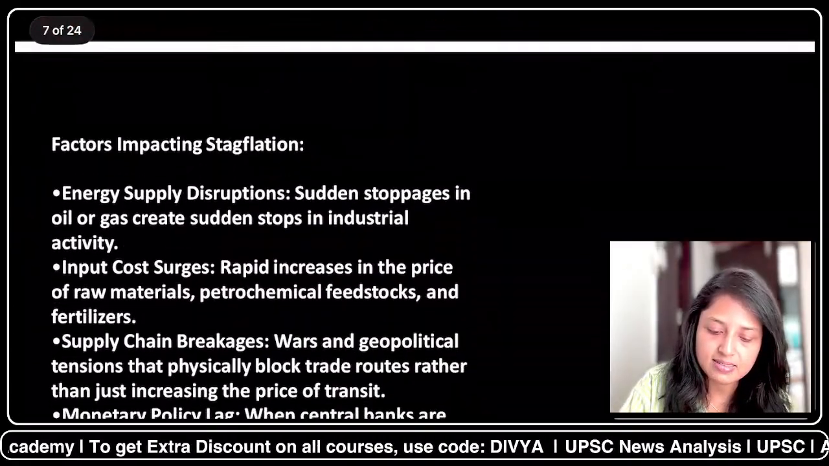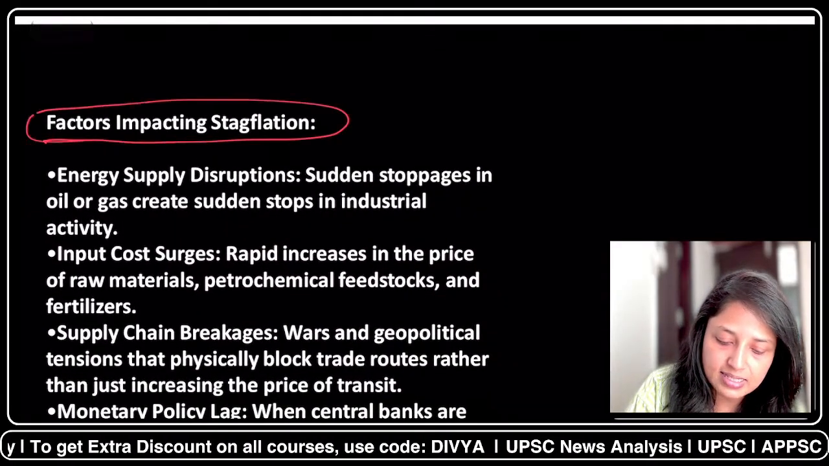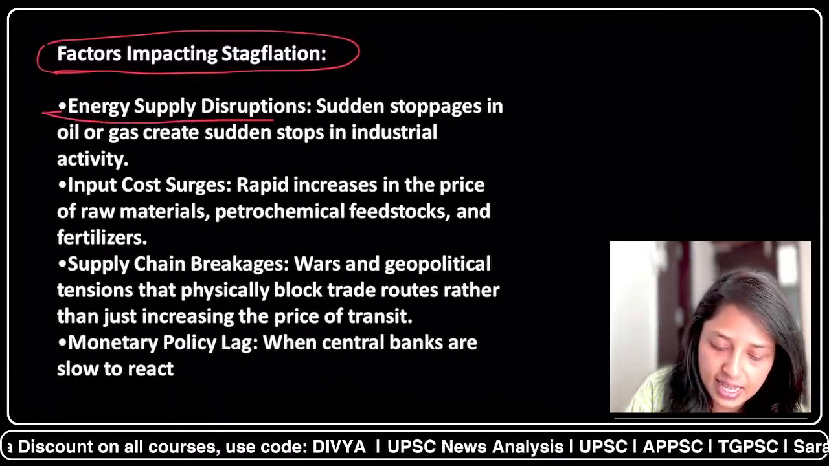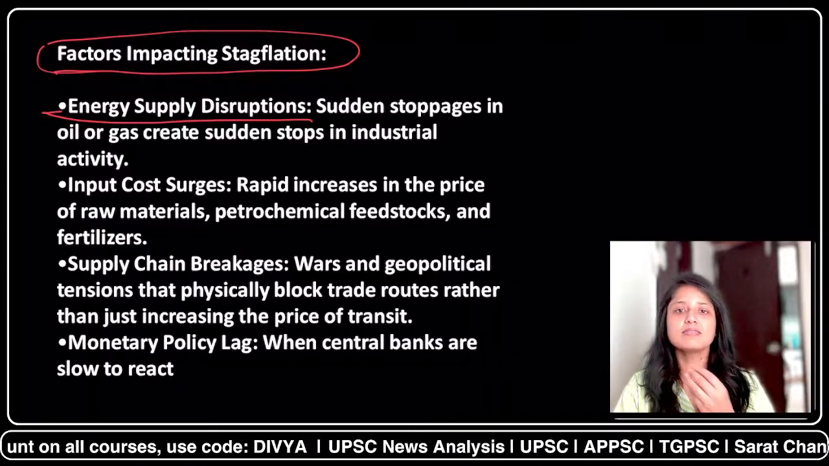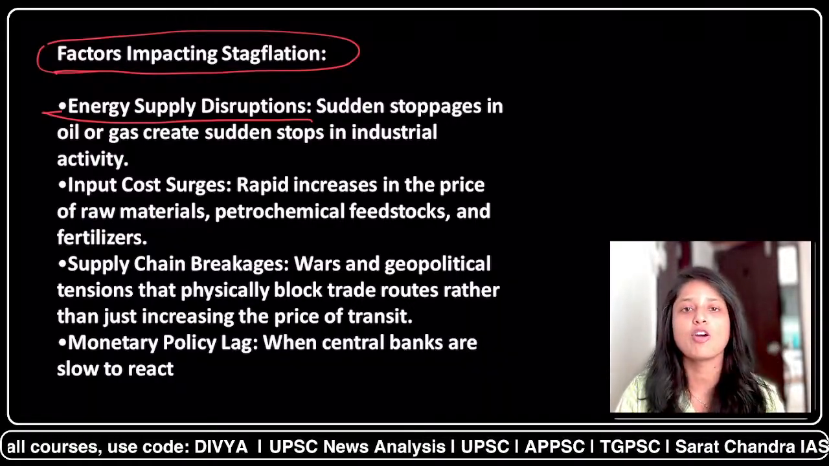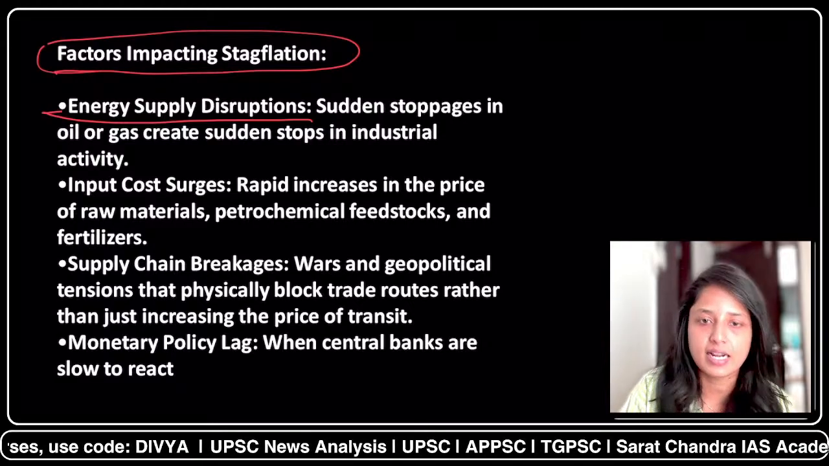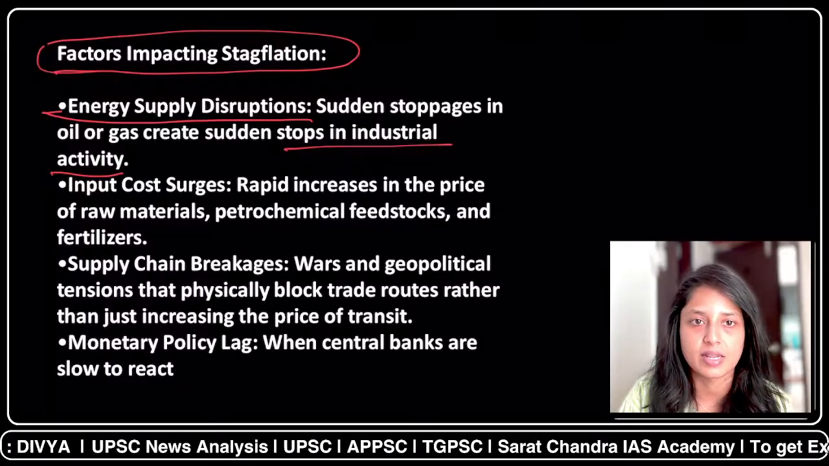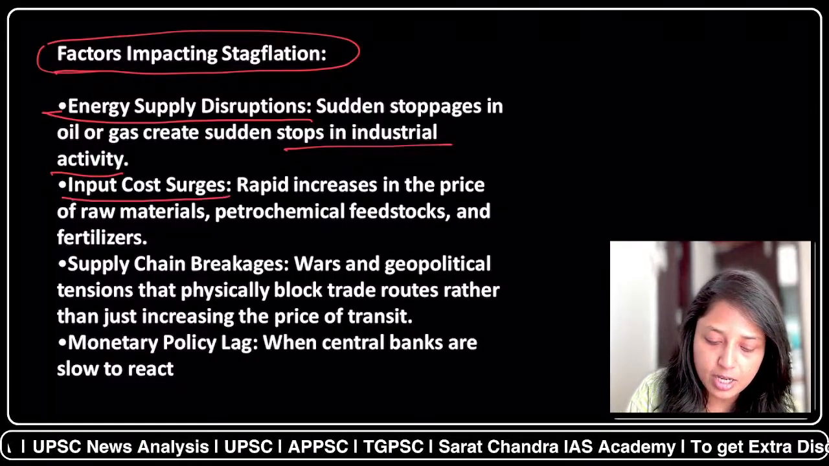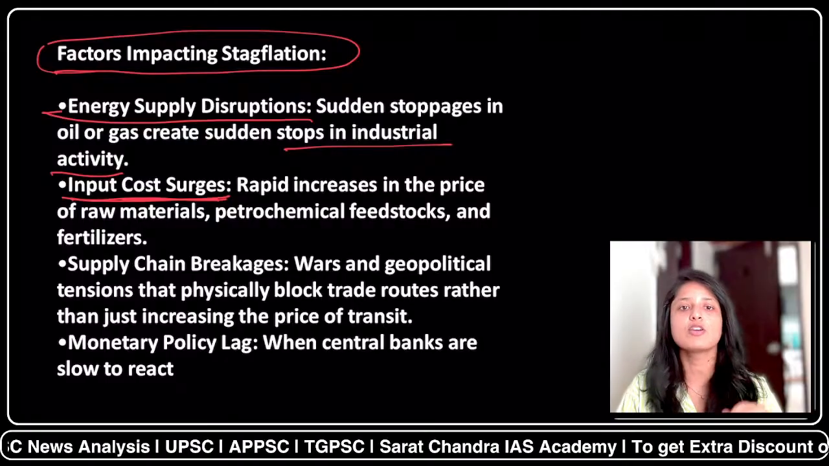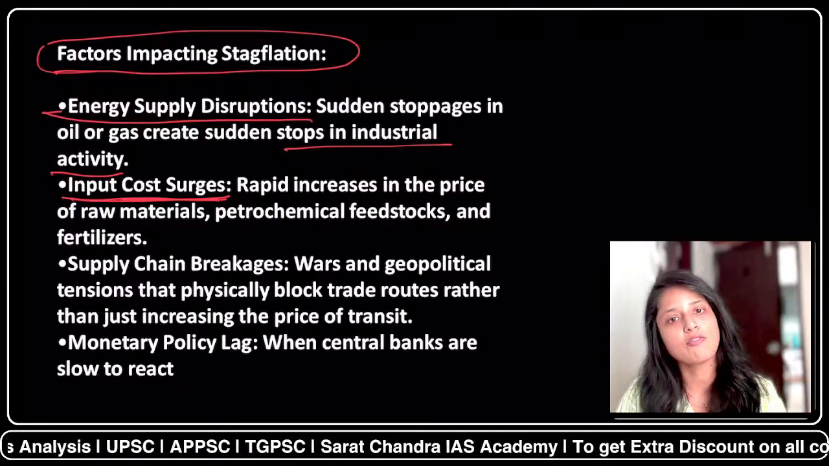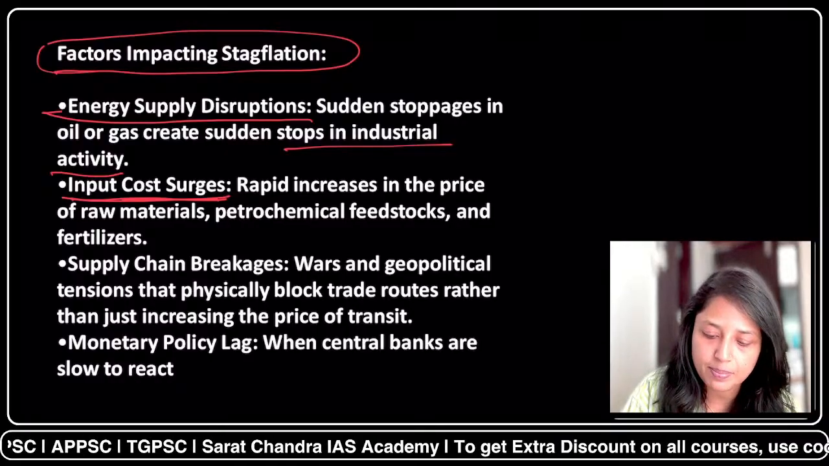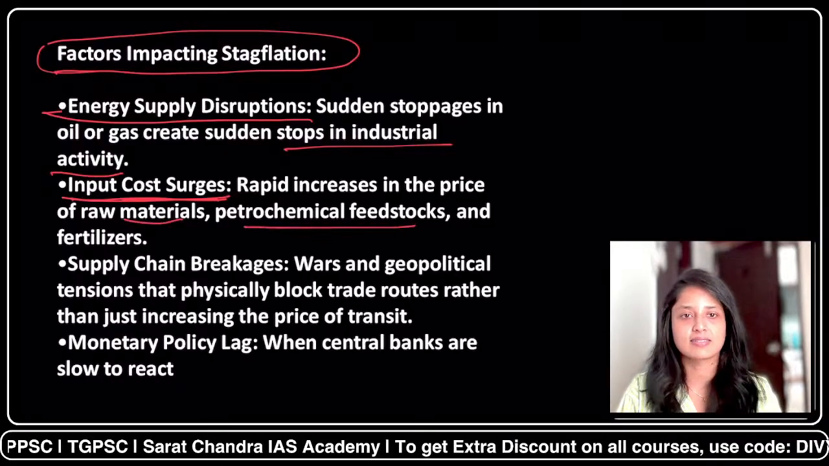Now, let's discuss the factors impacting stagflation. So the first important factor we already discussed, that factor is the energy supply disruption. That means if the supply of any product is stopped, then it will create this kind of situation in the industrial activity. It will stop the industrial activity. Second important thing is about input cost surges. That means if the cost of input will increase. And why will it increase? Because there was a shortage in the supply of raw material, like petrochemical feedstocks, raw materials, etc.